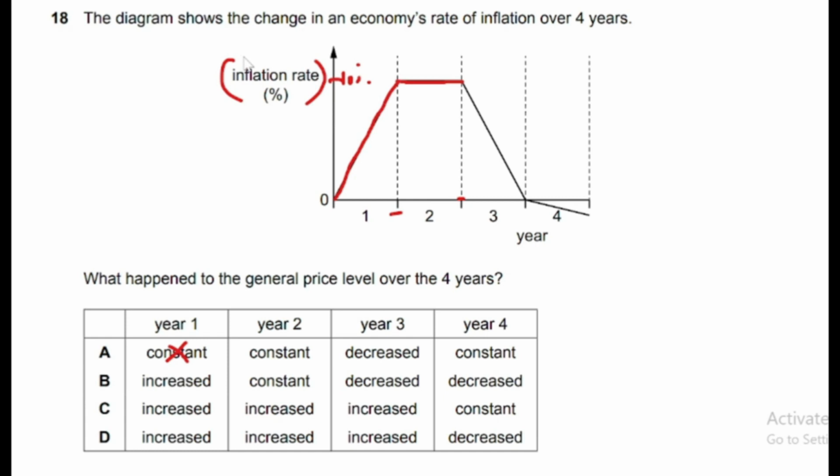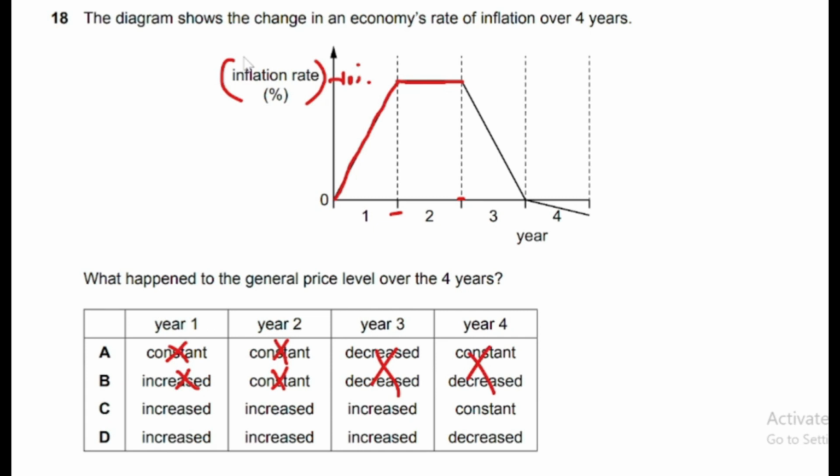Because inflation rate is above 0 and it is positive. So now we can cancel out option B as well, because in year 2 it says that price level is constant. So price level is not constant, rate of inflation is constant, price level will be increasing, because if rate of inflation is constant, it means price level is increasing at the same rate. So now we can cross these options as well.